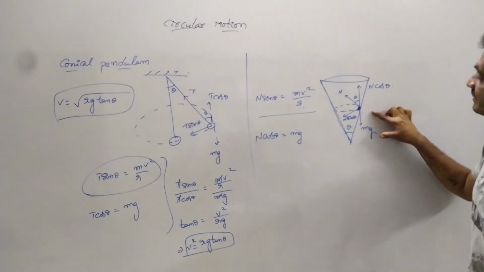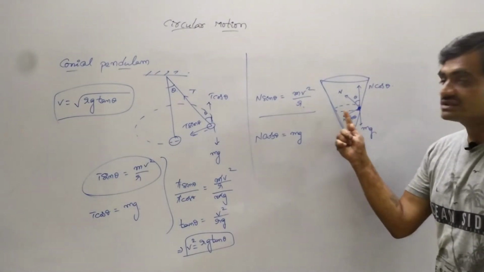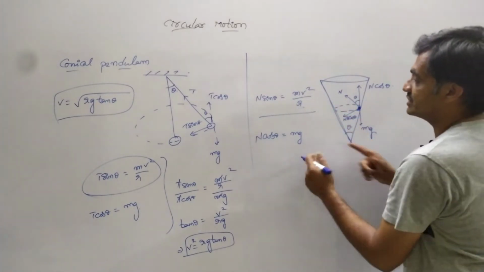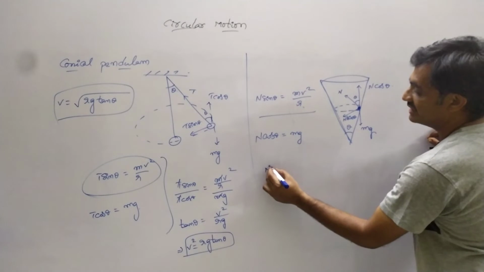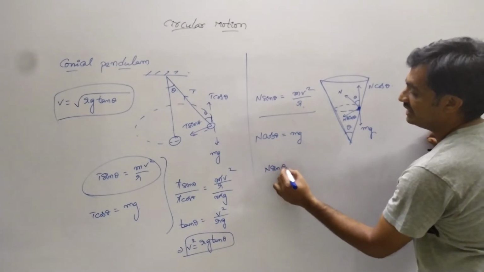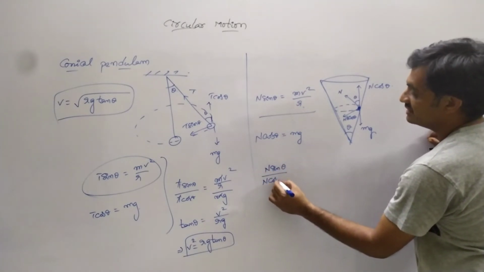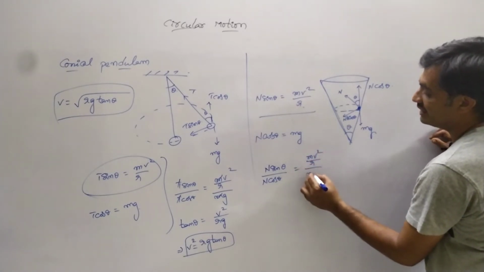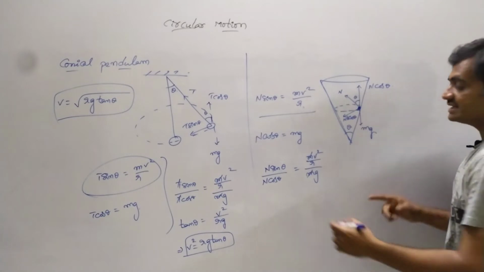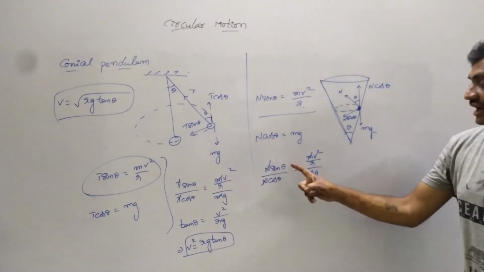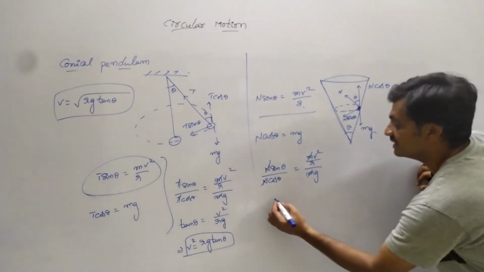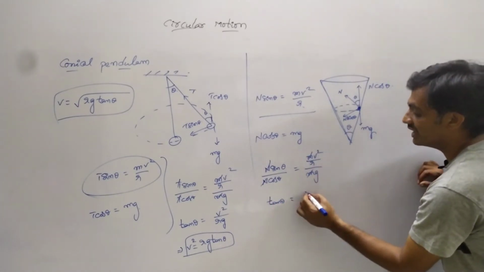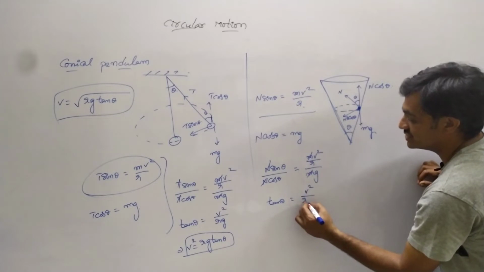In the same way, we can represent the velocity of the glass ball which is revolving in a cone. Let us divide these two equations. We have N sin theta by N cos theta equals mv square by r by mg. Here m gets cancelled as well as N gets cancelled, and sin theta by cos theta is tan theta. Tan theta equals v square by rg.